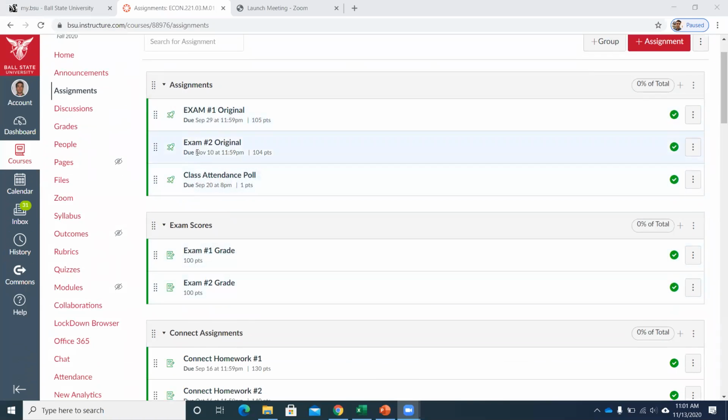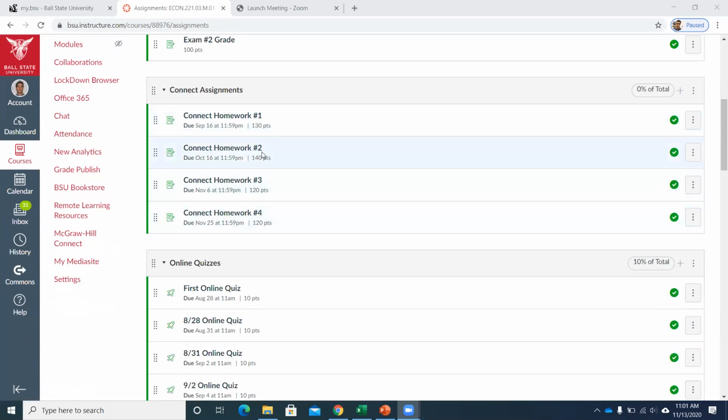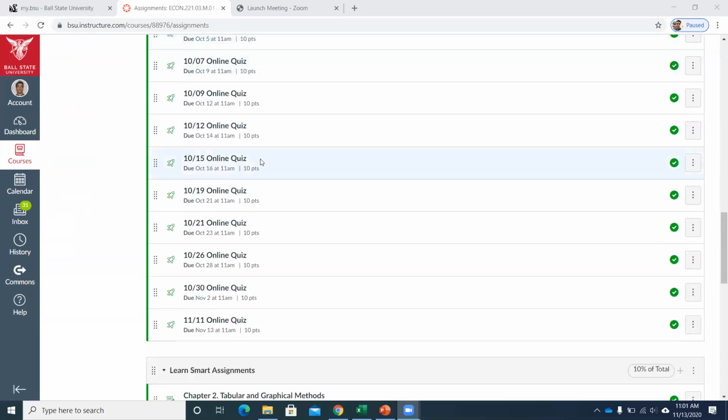And then I changed how many points they were out of because there were some bonus points. Here are your Connect assignments. They all have different questions. It was currently treating them all using the points, but it's really each one's equally weighted. So it's your percent grade. Here's all your online quizzes.